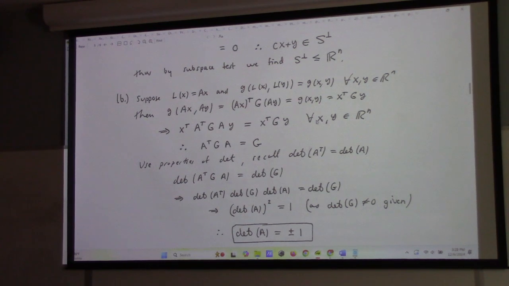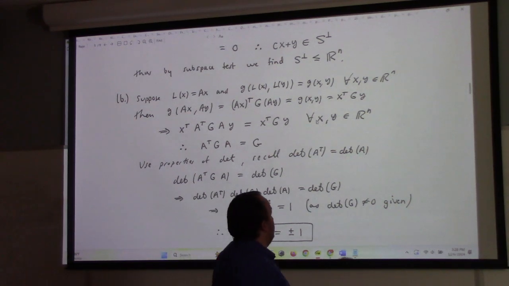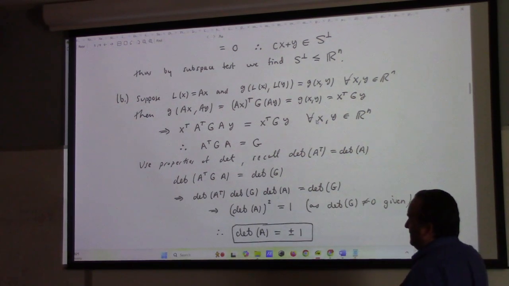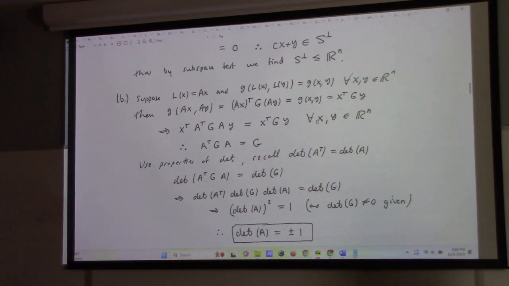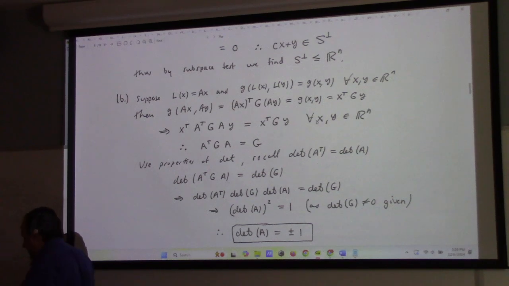For part B, these are called G-orthogonal transformations. A G-orthogonal transformation preserves the G metric, the inner product. And that gives me this equation, A transpose G A equals G again. If I take the determinant of that equation, the determinants of G cancel out, and we're left with the determinant of A squared, which makes it plus or minus 1. Some of you got the matrix equation, but you didn't take the determinant of it. I was like, oh man, so close. But, oh well.